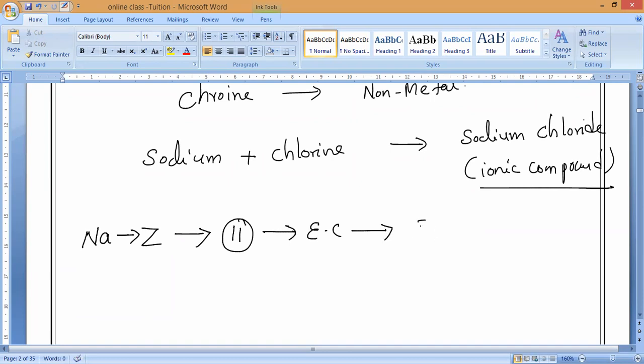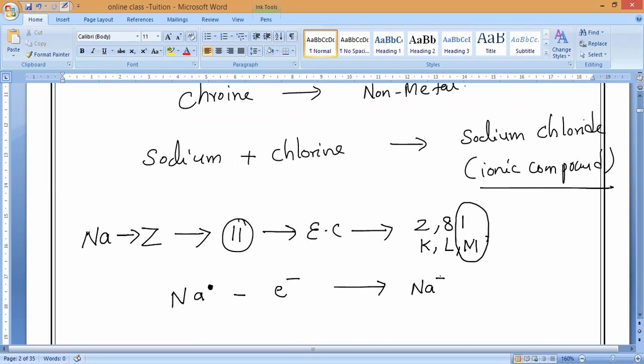Electronic configuration: 2, 8, 1. Yesterday only you should have studied. K, L, M. Correct? So what are the valence electrons? 1. Yes, 1. So in the sodium atom, it has 1 extra electron, in the dot structure. Yes or no? We have to remove that electron, and we get sodium plus.